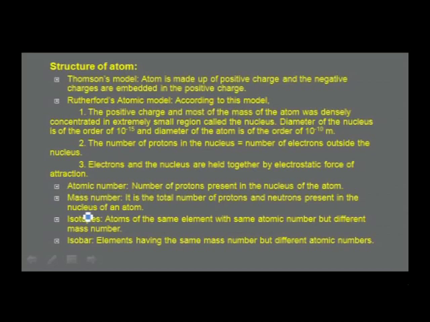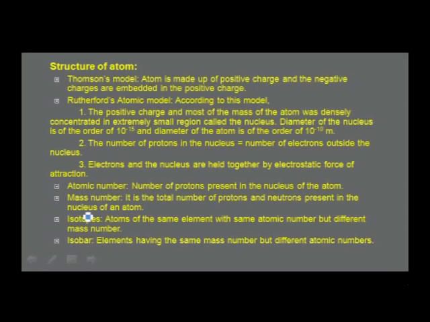Before going to the next model, let me give you the definitions of some other important terms that we come across. Atomic number, it is the number of protons present in the nucleus of a neutral atom. Mass number, it is the total number of protons and neutrons present in the nucleus of an atom. Atomic number is normally indicated by Z, and mass number is indicated by A.